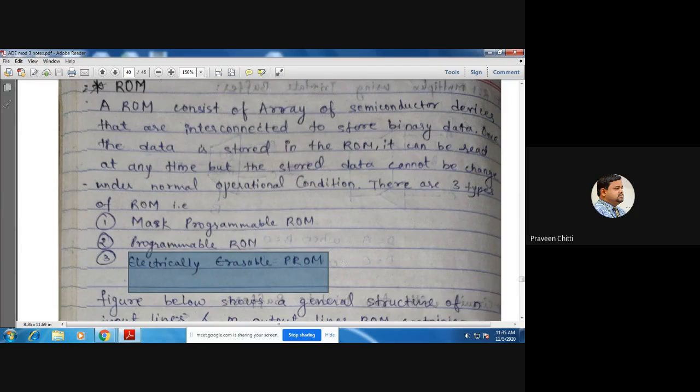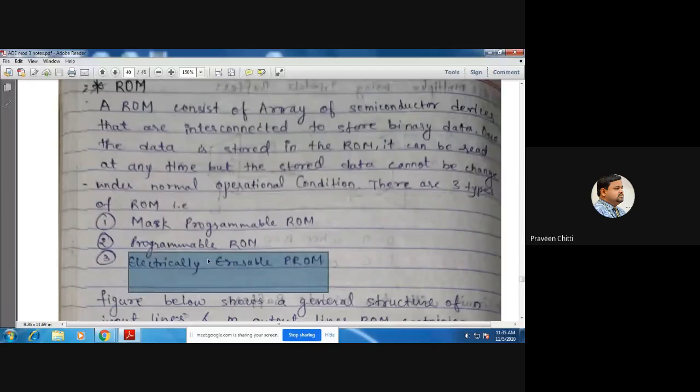Electrically, by applying voltage, by applying electrical means, you can erase the data already stored and you can reprogram. That is the meaning of electrically erasable, programmable, read-only memory. Fine.